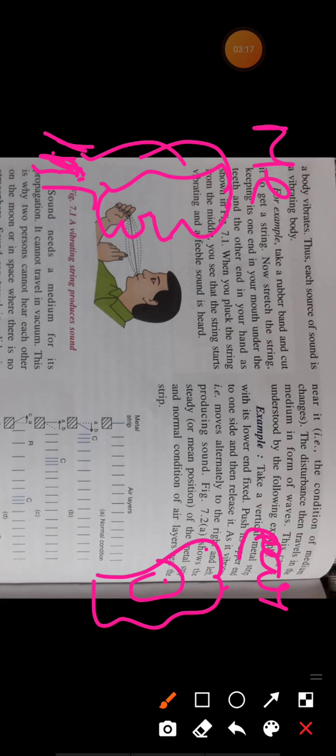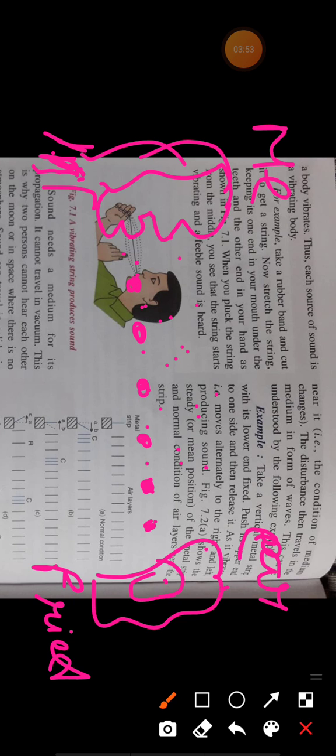And suppose this is my friend. Which medium lies between me and my friend? There is air medium between me and my friend. When I am speaking, I am producing some sound, and suppose there are only five or six air particles in this medium.